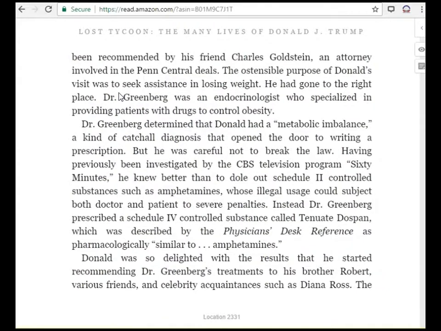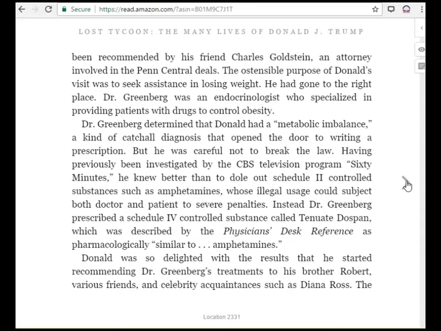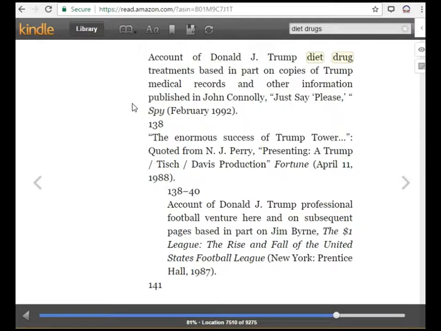And here's the reference to Dr. Greenberg. So the claim here is, in 1982, Trump paid a visit to the office of Dr. Greenberg. According to the doctor's records, here are the notes for that page. Hurt is citing the Spy magazine article, but also claiming to have had access to copies of Trump's medical records.